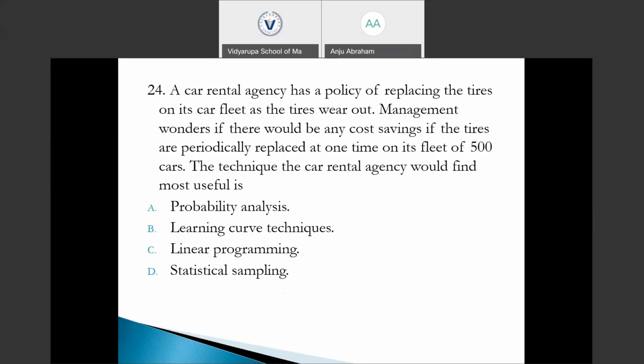So, the policy is that they will replace the tires when the tire is worn out, and the management is considering whether there would be any cost savings if the tires are replaced periodically at one time on its fleet of 500 cars. Which technique would be more useful for this analysis?